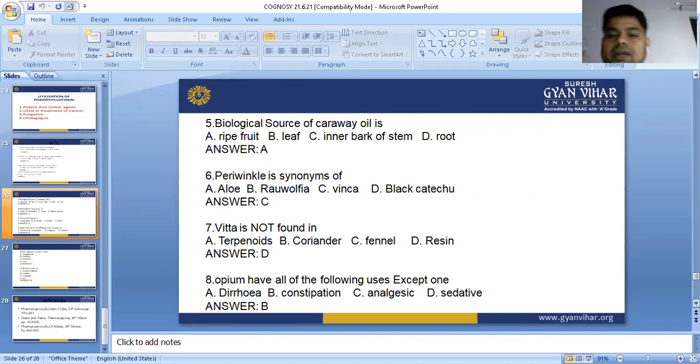Black catechu has no synonym. It is called simply catechu.